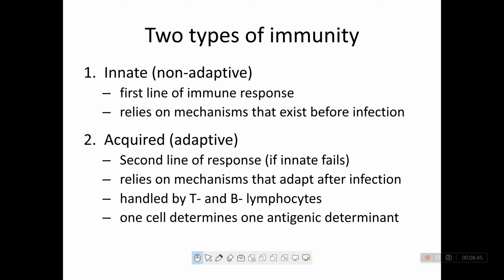When the same infection attacks our body a second time, immediately the second line of response, that is acquired immunity, is activated and kills that pathogen. So this is the mechanism.